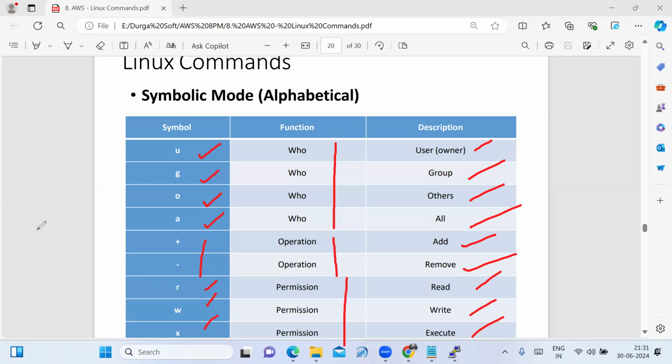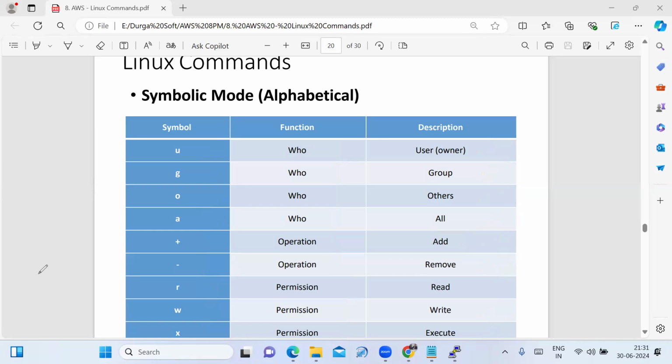The symbolic mode, we also call it an alphabetical mode. U is owner or user, G is group, O is others, A is all. Plus represents adding, minus is removing. These two, plus and minus, are the operations. R, W, X are the permissions: read permission, write permission, execute permission.